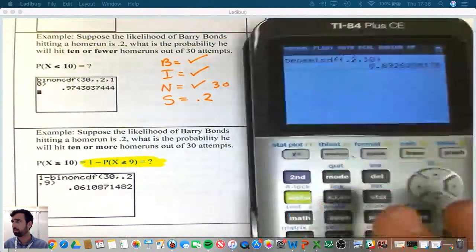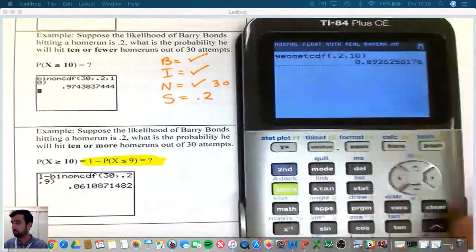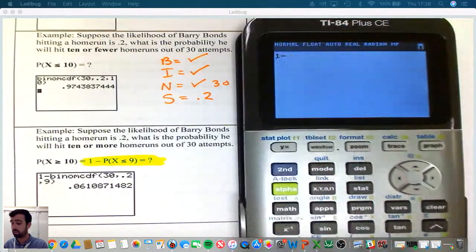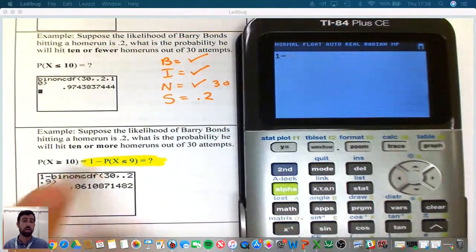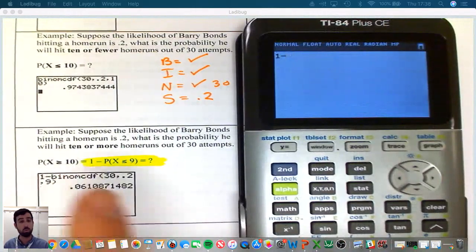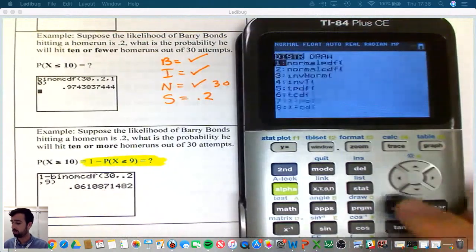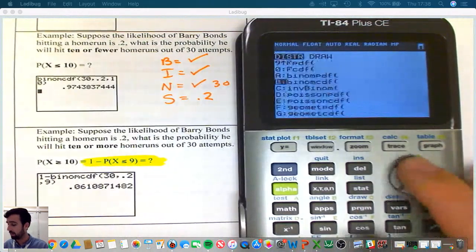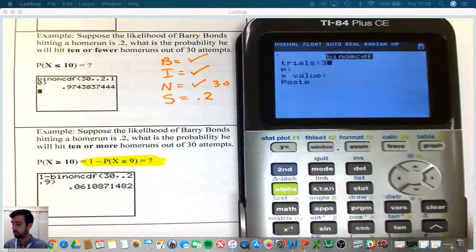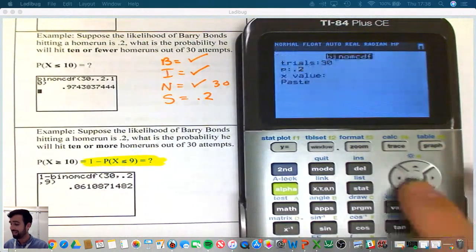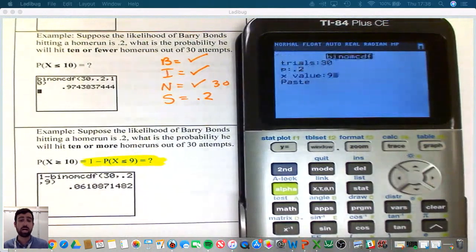So once again, we're going to go to second. Well, first we're going to do 1 minus. So we're going to do 1 minus the probability that you get 9 or fewer, because we want 10 or more. So 1 minus, then go to second vars, binom CDF, trials 30, success 0.2, x value 9. Here's why 9, because if we put 10, then we'd be including 10 when we subtract.